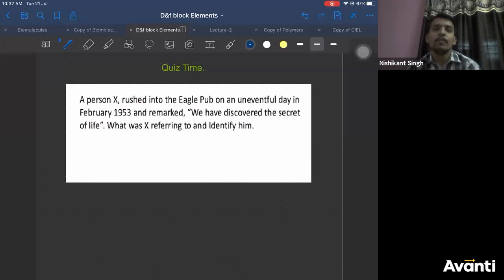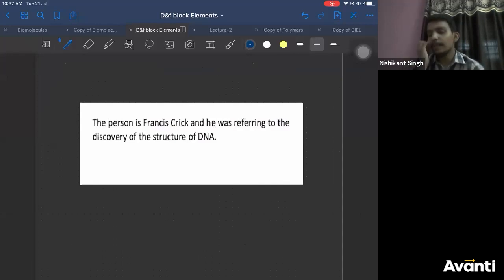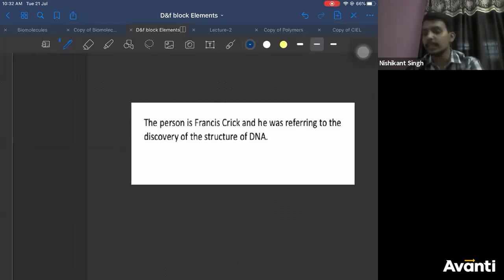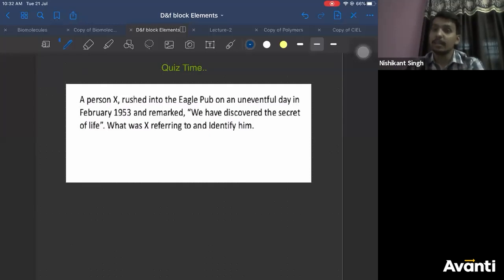Yes, almost many of you have got it right. Not exactly right, but at least close. You guys are close. This was Francis Crick, and he was referring to discovering the structure of DNA. He made this announcement at this event, that I have discovered the structure of DNA. Right? This was in 1953.